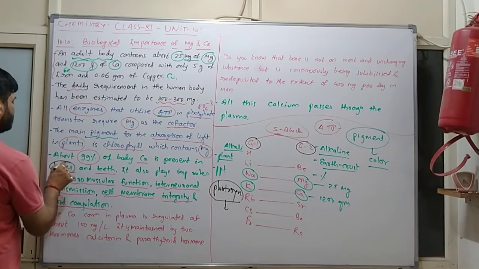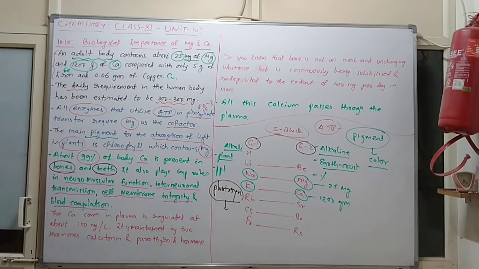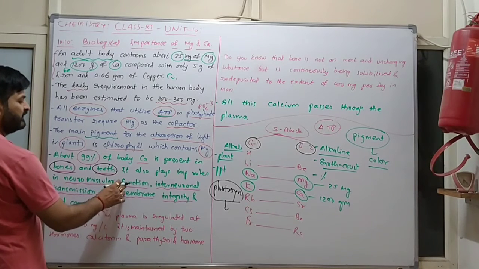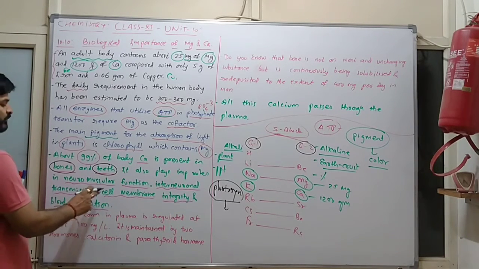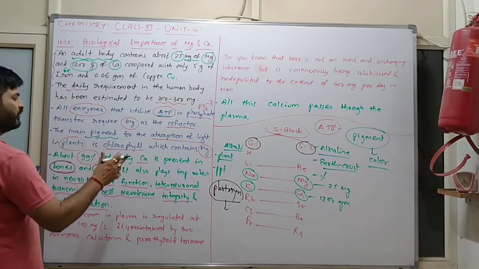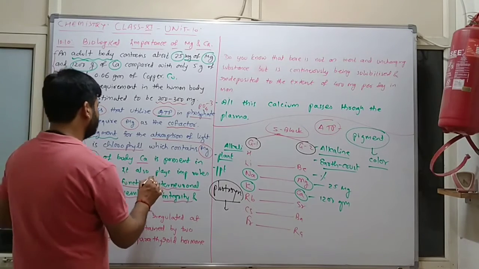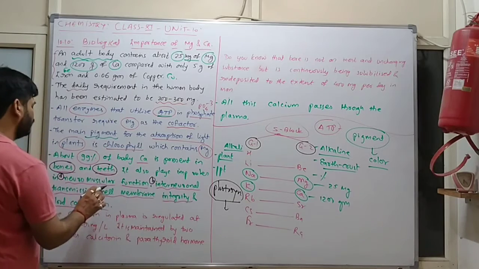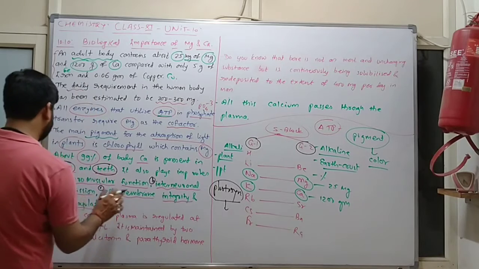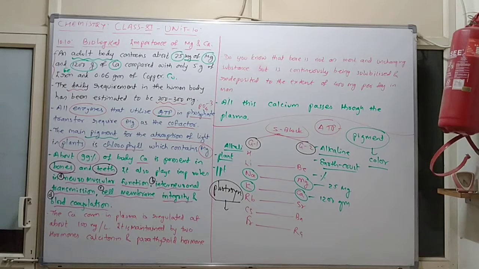About 99% of body calcium is present in bone as well as teeth. It also plays an important role in neuromuscular function, interneuronal transmission, then cell membrane integrity and blood coagulation. So these are four different types of functions.